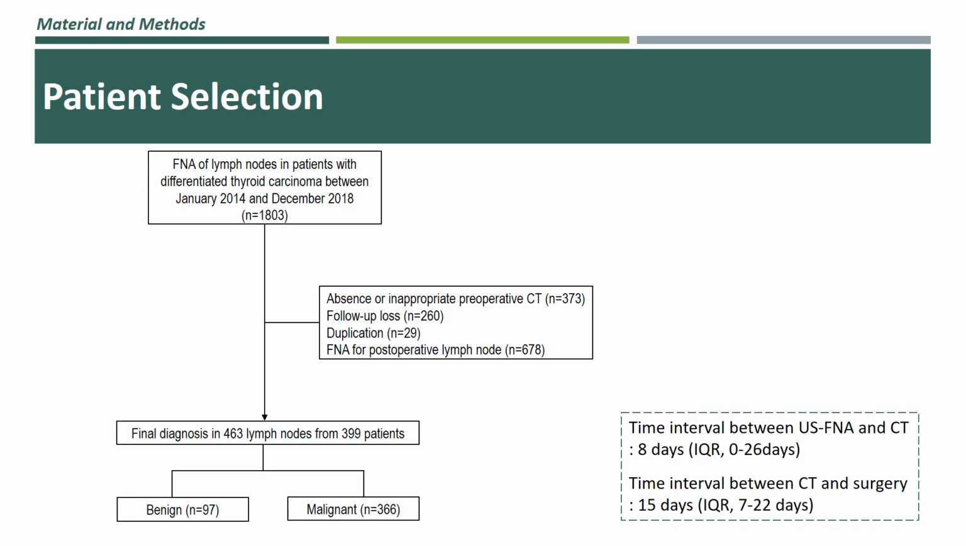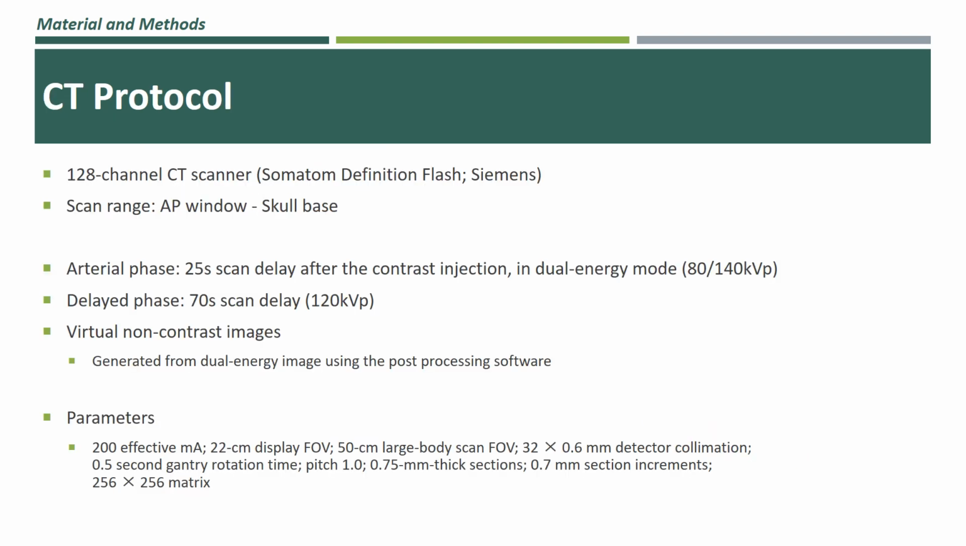The flowchart illustrates the selection process of the patients. A total of 463 lymph nodes from 399 patients were included in the study. The following is the CT protocol for our study, which includes the arterial phase in dual energy mode, delayed phase, and the virtual non-contrast images.